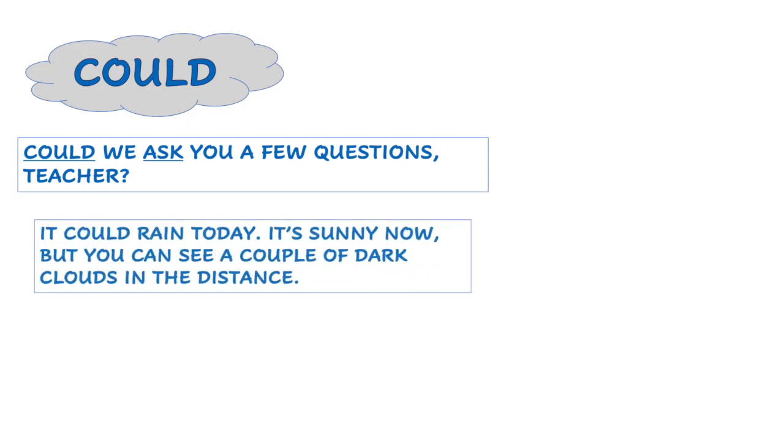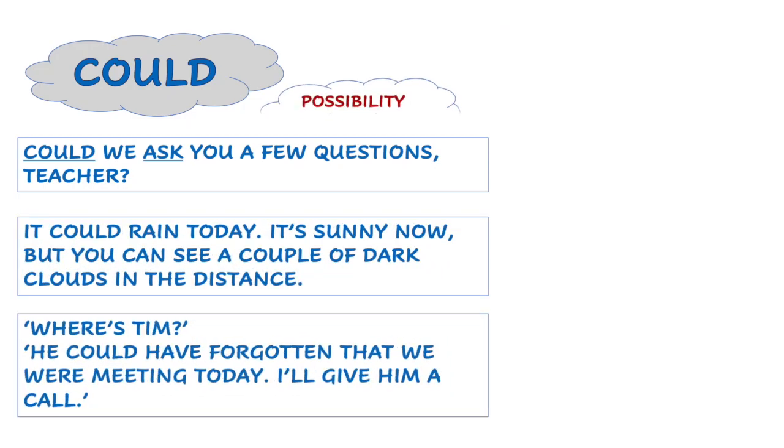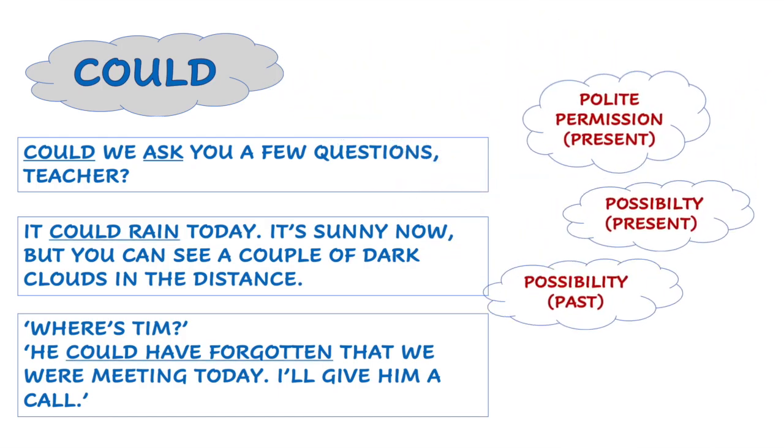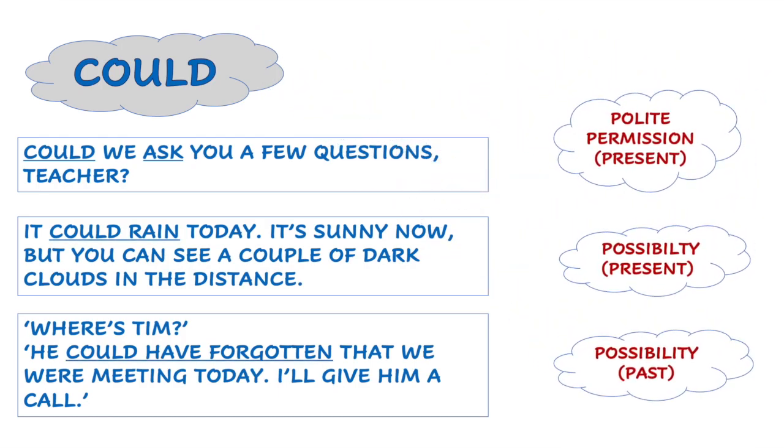Now, since we've reached could, let me give you 3 sentences again and 3 functions. Pause if you need to think about them, and it's absolutely normal for you to do so, but now I'm going to show you the answers. So could we ask you a few questions? Politely asking for permission. It could rain today. It's sunny now, but there's a couple of dark clouds in the distance. Once again, possibility. Yes, you can use may instead of could there as well.